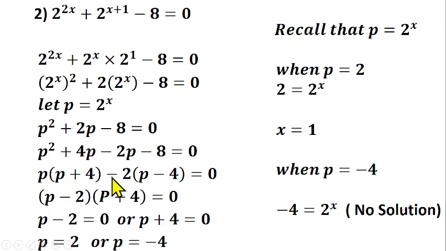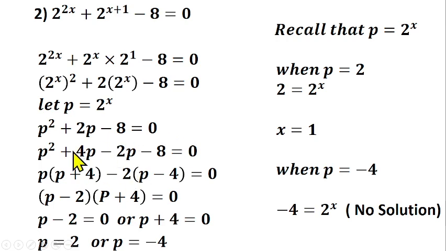So what do we do? Pick one of the brackets, p minus 2, and pick the other bracket, p plus 4, equal to 0. What does this mean? This p minus 2 is equal to 0, or p plus 4 is equal to 0. From there, collect like terms: minus 2 comes here, you have p is equal to 2. Pick this one to the other side, that means you have p equal to minus 4. So now that we know the value of p, we can find the value of our x, because we are literally looking for the value of x, not the value of p.